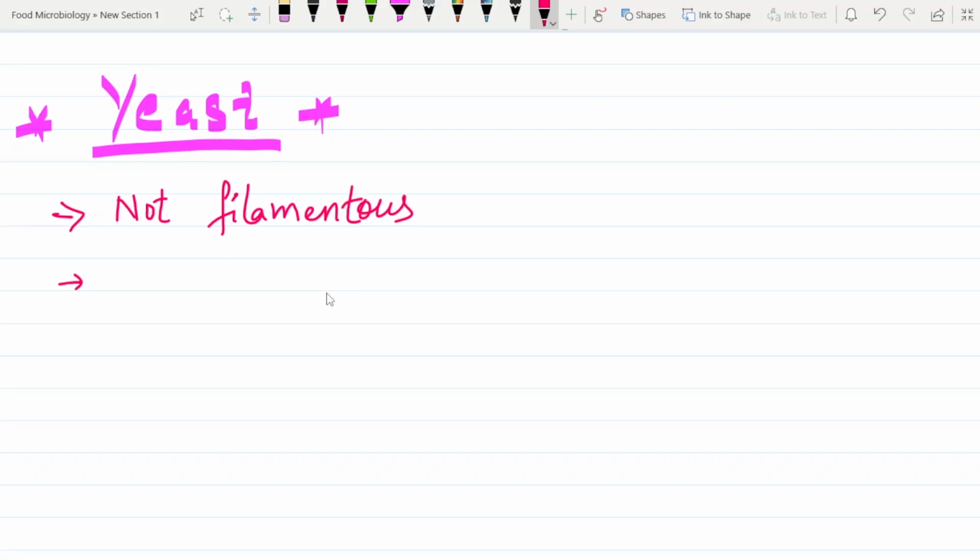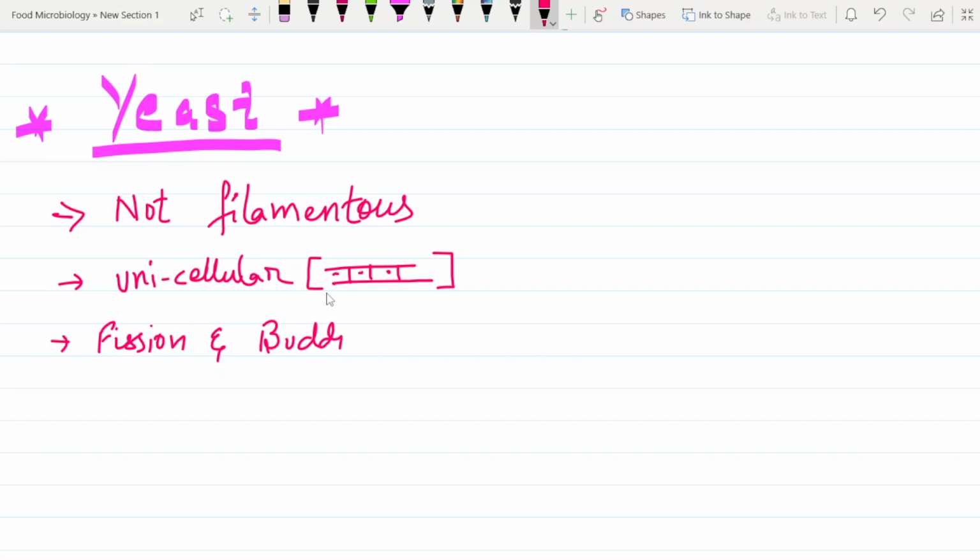They don't have filaments, and they are unicellular. What does unicellular look like? It looks like this. This is the nucleus, and this is how unicellular looks. Yeast are unicellular, and they reproduce by fission and budding, simple as that.